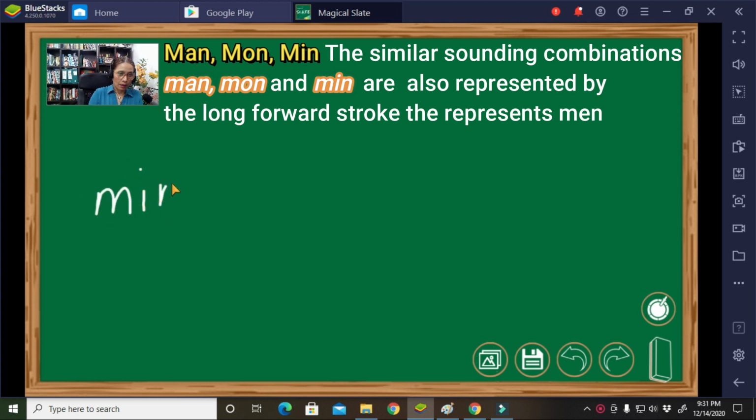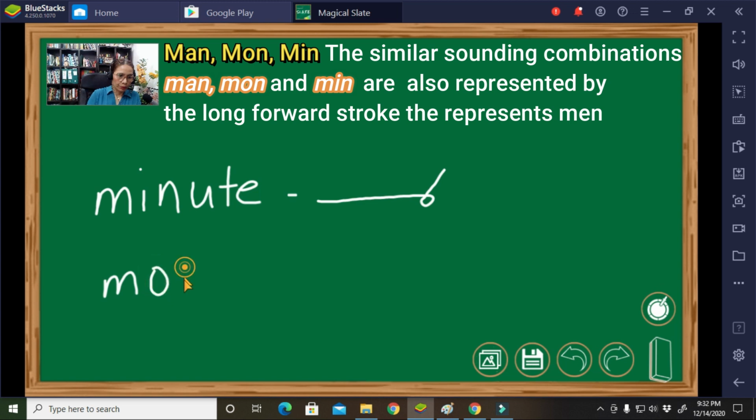The word is minute. Alright. Okay. So we have to use a long straightforward line and a small circle, then an upward straight line. The word is minute. Okay. What about this one? This is the word. The word is month.